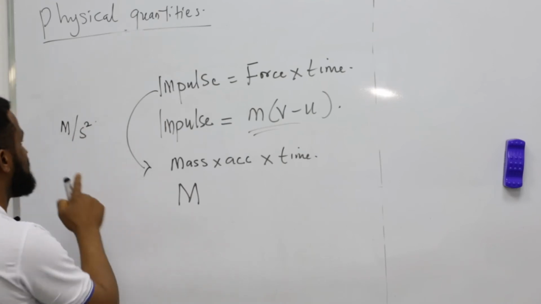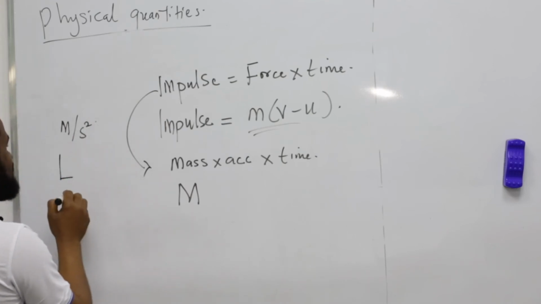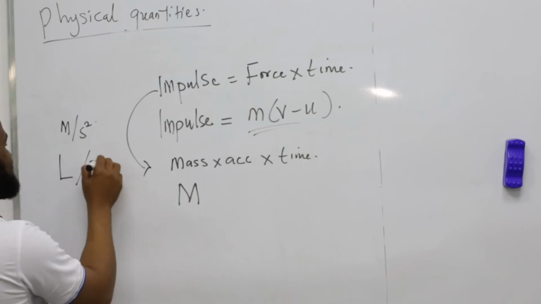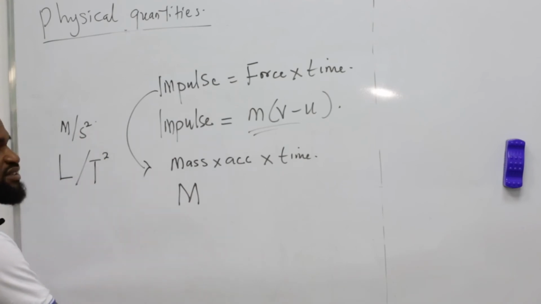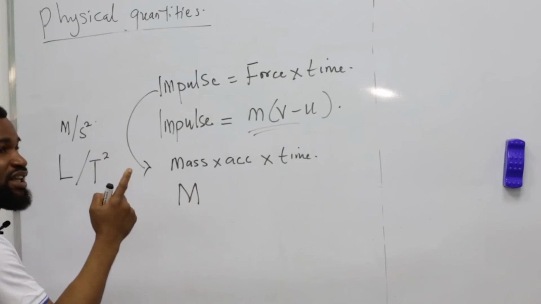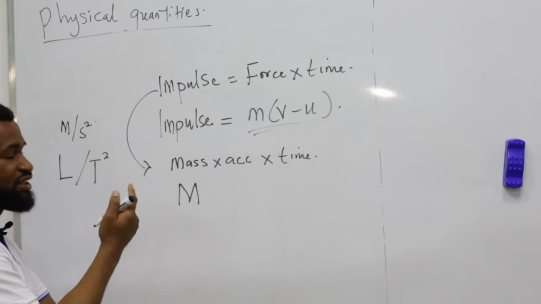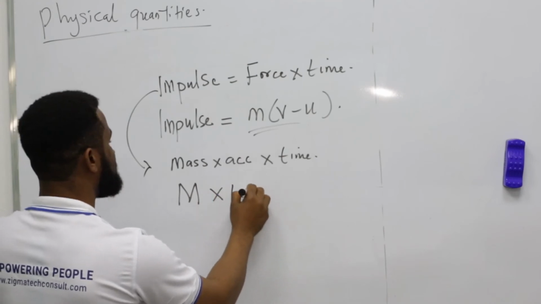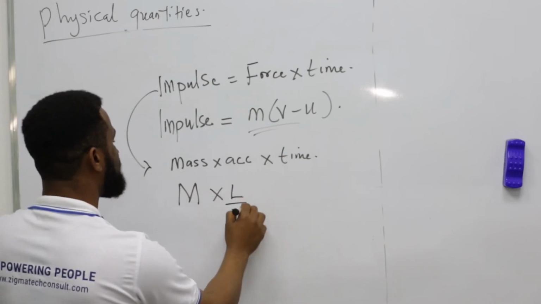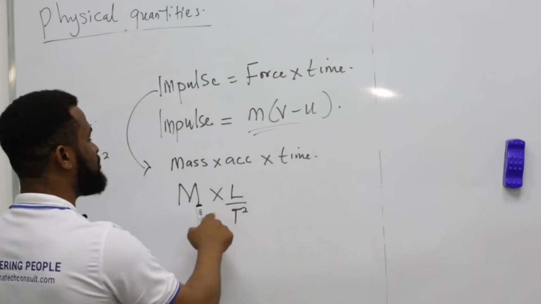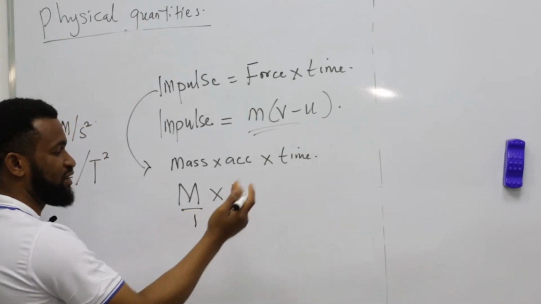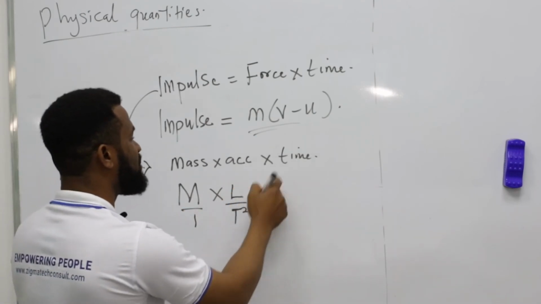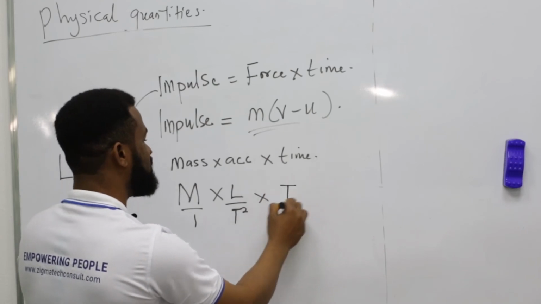In dimension, this meter is L, per time square, T squared. It's just the same thing, just that you are using the first letter of the quantity. So this is going to be multiplied by L all over T square. Permit me to use the division sign for the sake of simplification. Multiplied by time, capital T over 1.